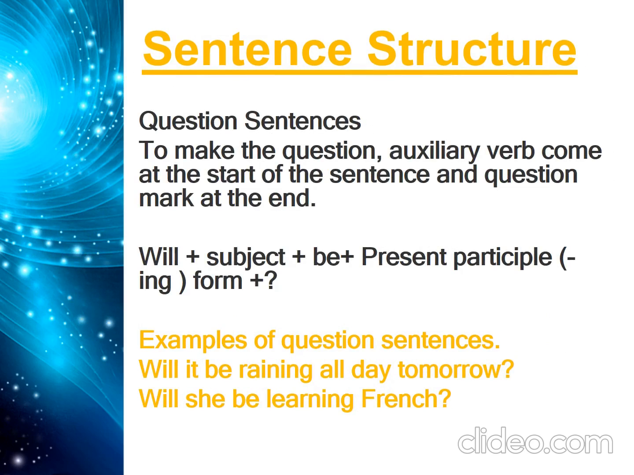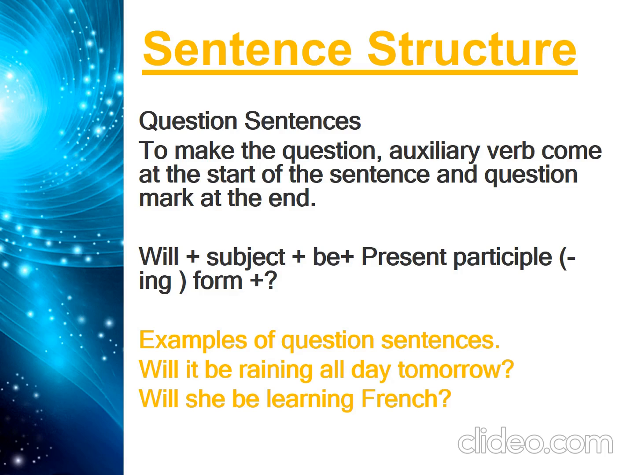And now the question sentences. Question sentences means asking sentences, or an asking manner whenever we ask something. So to make the question, the auxiliary verb comes at the start of the sentence and a question mark at the end. Auxiliary verb means helping verb. And what is the helping verb here? It is will be. So obviously it has two helping verbs, two auxiliary verbs. One will come in the beginning and the second one will come after the subject whenever we construct a question sentence of future continuous tense.